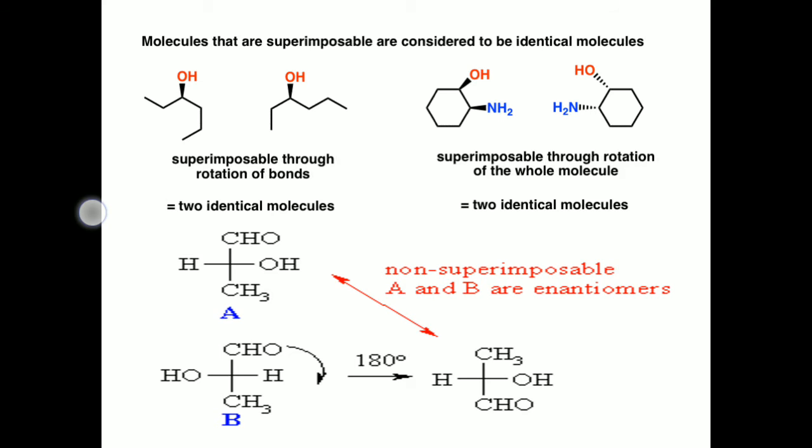Okay, right. Next, to check another molecule. Here it is an aldehyde molecule.